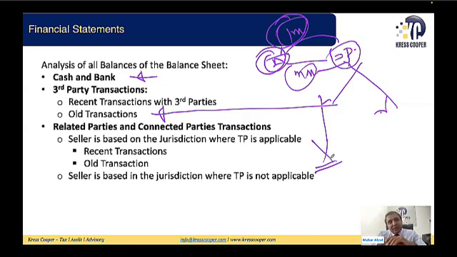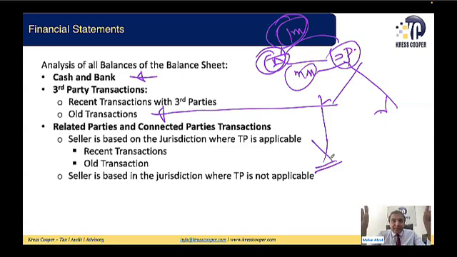Just look into the example that one company is based in the UK. The UK is a jurisdiction where transfer pricing rules and regulations are applicable. The buyer is based in the UAE. Whenever the buyer bought anything from the UK, in 2023 or in 2024, we can assume that the UK supplier has charged them a price as per the market value. The risk is a little bit less as compared to a jurisdiction where the transfer pricing rules and regulations are not there and the parties are connected parties.